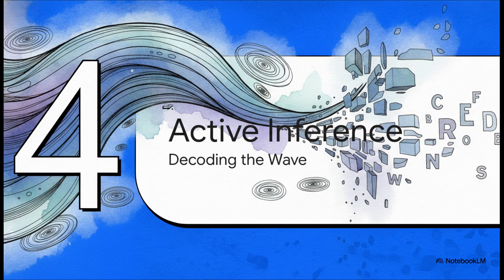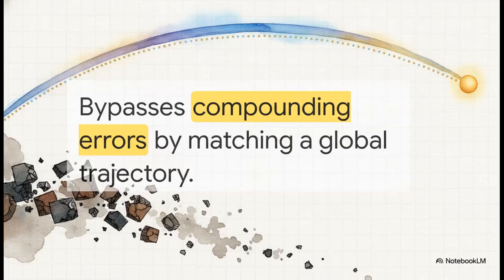All right, Section 4, active inference decoding. Because once this perfect, continuous, emotionally modulated wave is built, the AI has a brand new problem, translating it all back into discrete, readable words. See, in standard token-by-token generation, turning a continuous state into a discrete word introduces quantization error. If a model is forced to make even a slightly suboptimal token choice, that error compounds rapidly, and that leads to catastrophic grammatical failures further down the line.